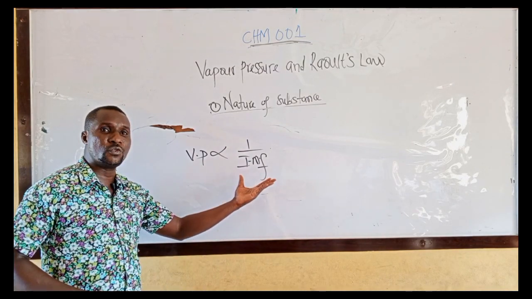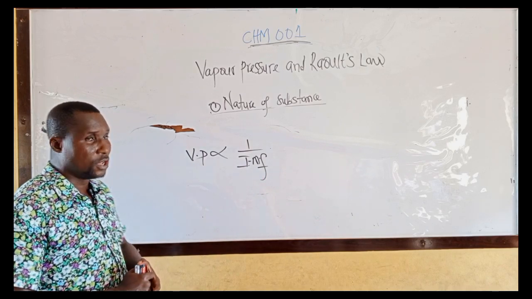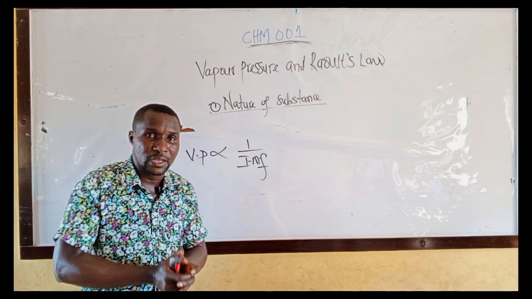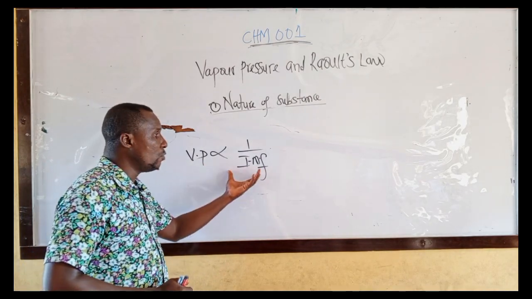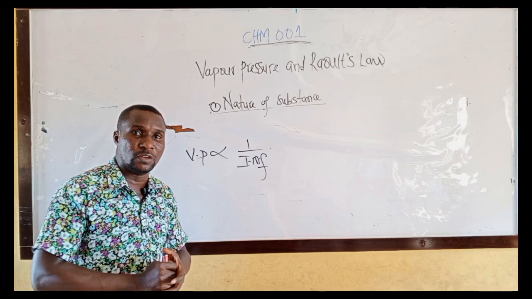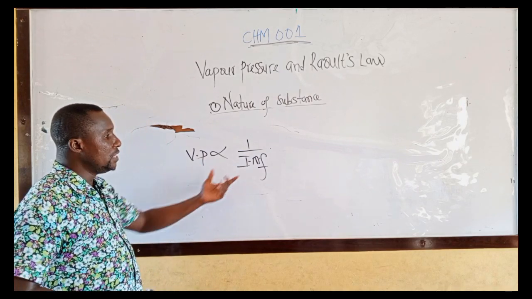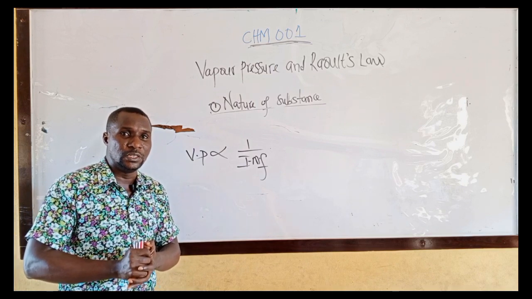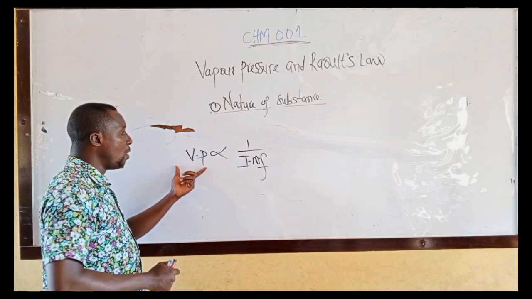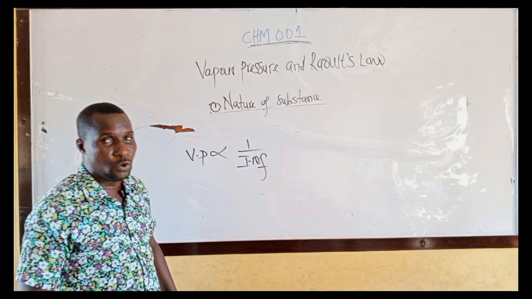If the intermolecular force between the molecules of the liquid is weak, vapor pressure will be high. If it is very strong, vapor pressure will be low. Take note.